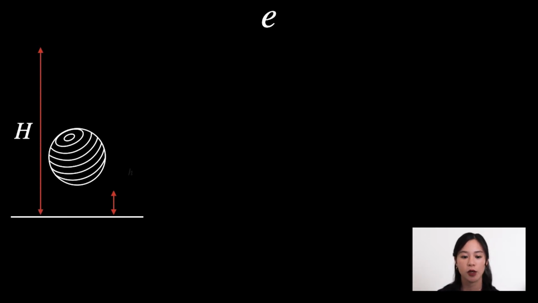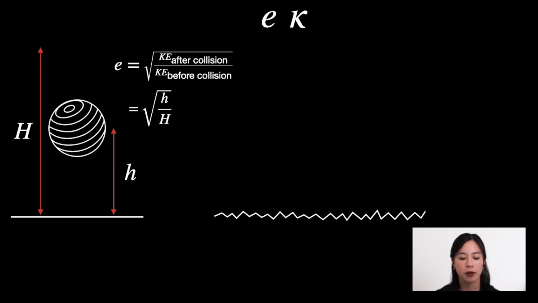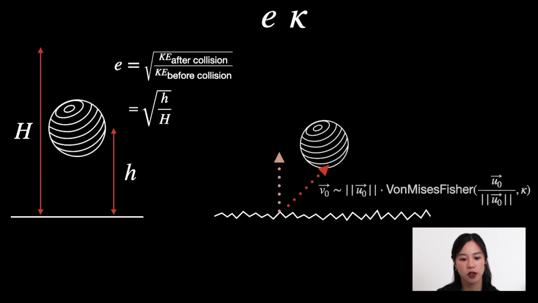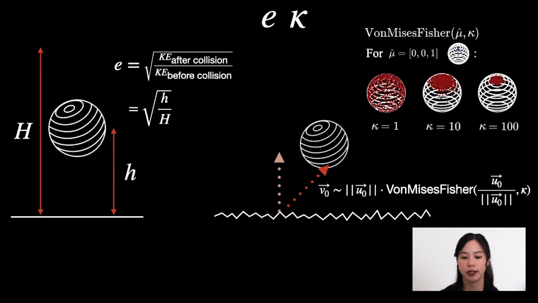We determined that the key material parameters to capture realistic ball dynamics in simulation are the coefficient of restitution, or e, which quantifies the energy dissipation of the ball upon collision, as well as the noise parameter kappa, which is the concentration parameter associated with a Gaussian on a sphere, otherwise known as the von Mises-Fisher distribution on a 2-sphere. We base our collision noise model off of this distribution. The smaller kappa is, the greater the perturbations are at every collision. Let's label these simulation parameters e and kappa as the vector theta.